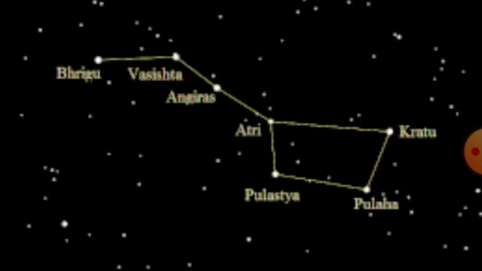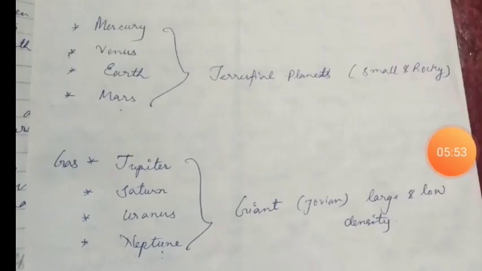Okay, now moving on to the solar system, we have the classification of planets. As you can see, let us understand first the 8 major planets. The planets are classified into two. First is the terrestrial planets, and the second one is the Jovians. Jovian means huge, okay, huge planets. So we have terrestrial planets, which are considered up to Mars. The closest to the sun is Mercury. Then we have Venus, Earth, and Mars.